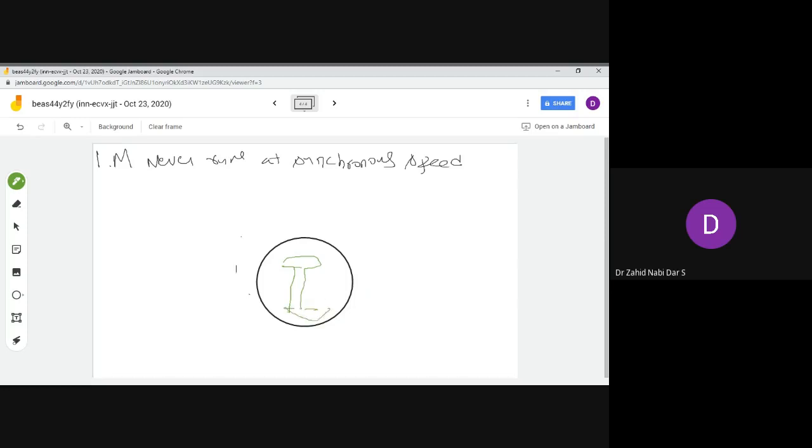This is my rotor, and this is my stator. I'm drawing the teeth like this. It's not so easy to draw, it should be a little circular. So this is my rotor and this is my stator, and these are the teeth.